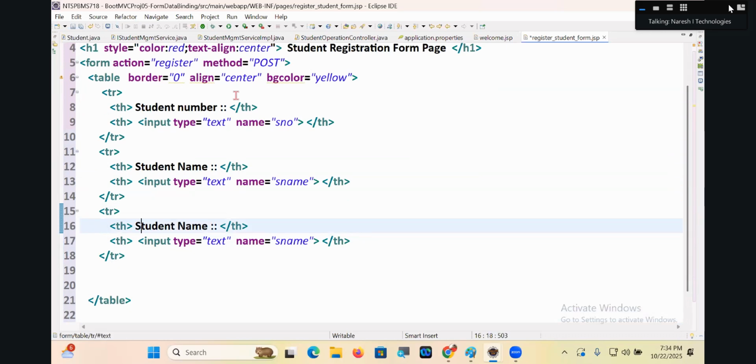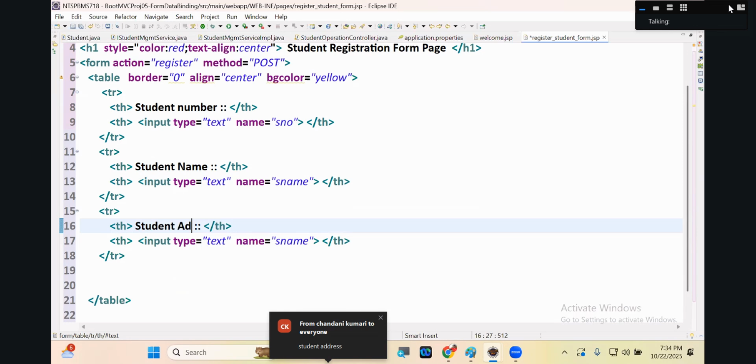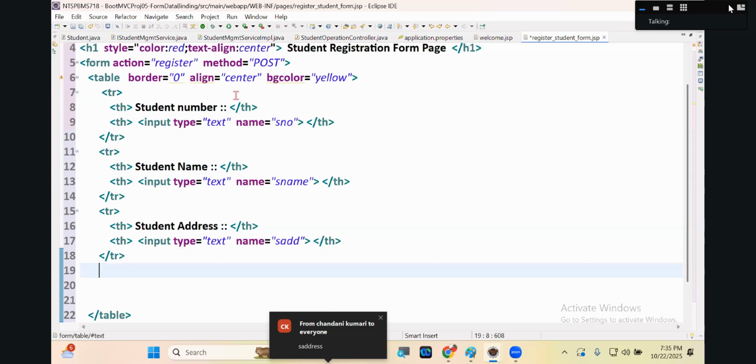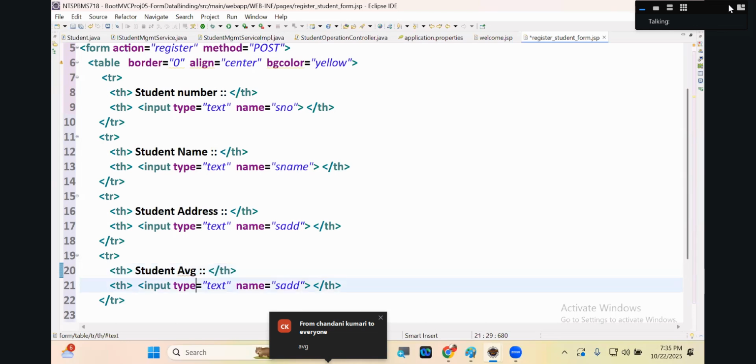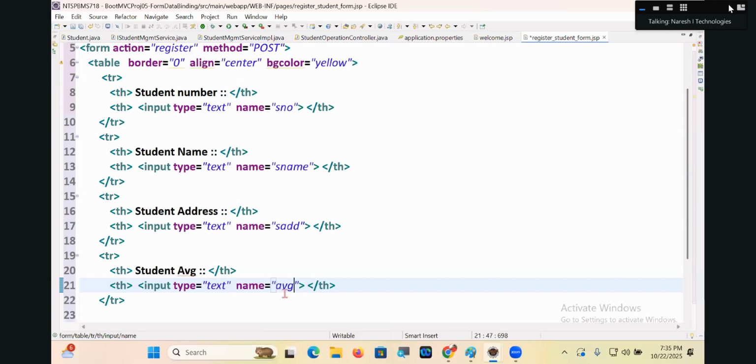Next one, student address. Input type is equal to text. Name is equal to address. Yeah, here, what is this? Average. See what I said, guys? Property names and text box names, form component names must match. Next one, it is generating a post mode request having the same register.